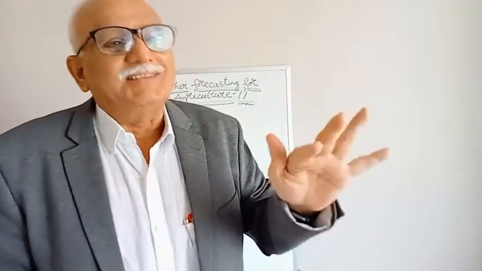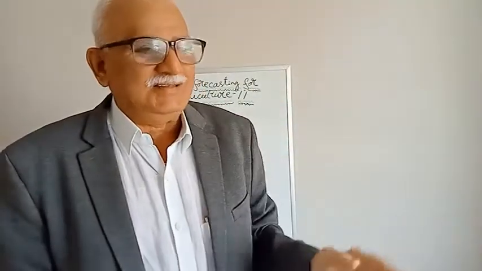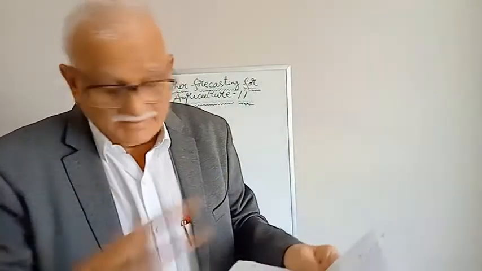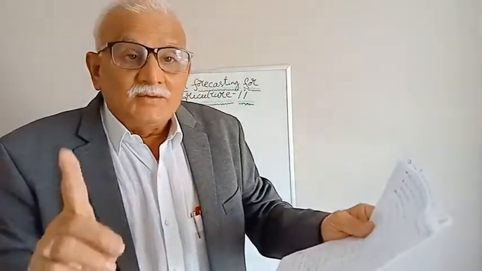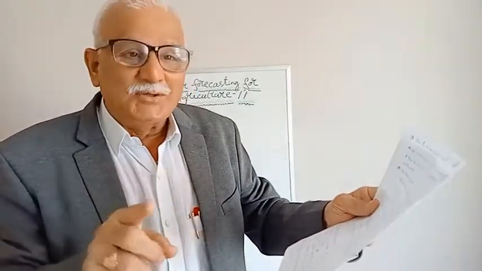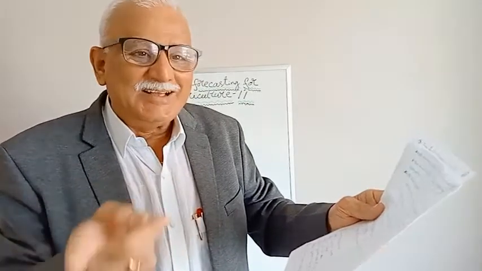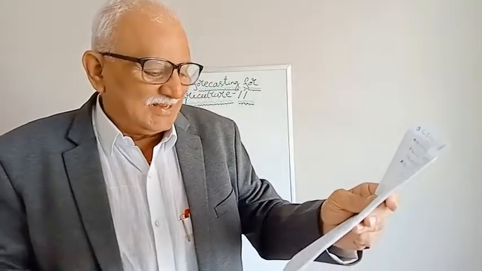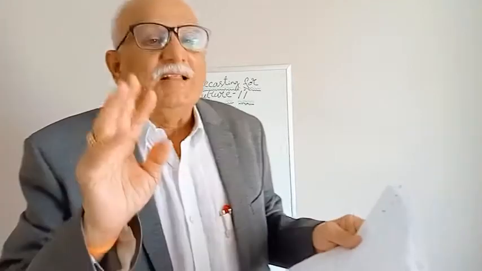Now, what are the stages of local forecasting? For local forecasting, at the district level, this is the responsibility of SWFC and RWFC, regional forecasting and state. Stage 1, 7 days before the event. Stage 2, 3 to 6 days before the event. Stage 3, 48 to 72 hours before the event. Stage 4, on the date of the event, just before 1 day. Stage 5, before 6 hours of the event. What are these 1, 2, 3, 4, 5 stages? We must predict heavy rainfall 5 days in advance.